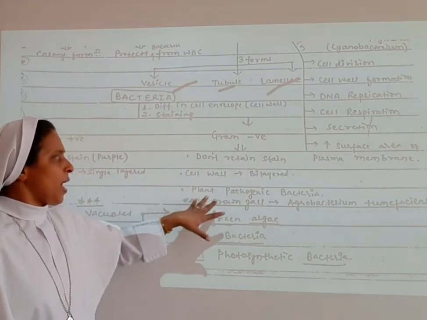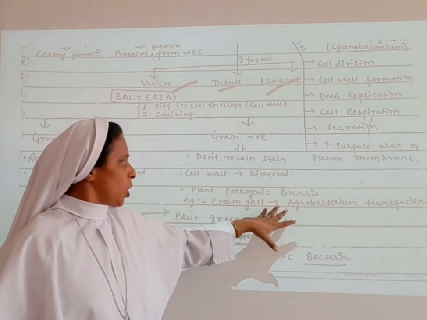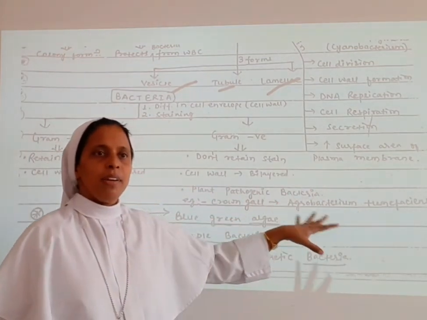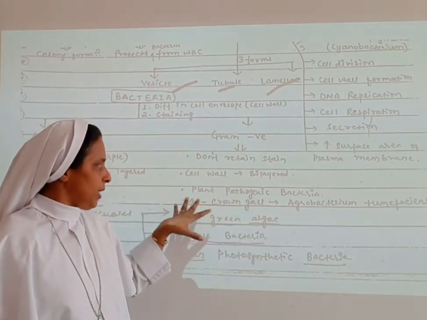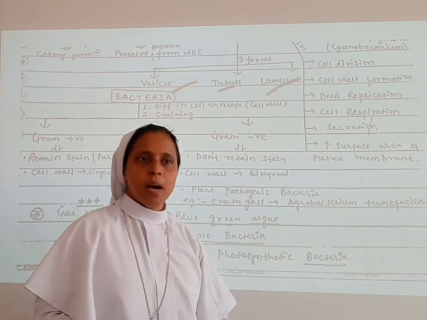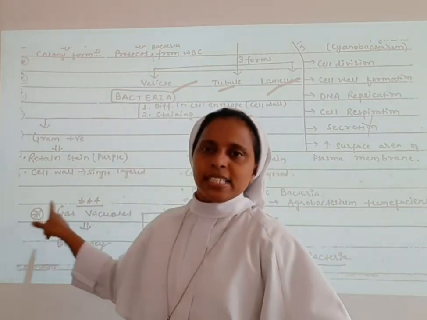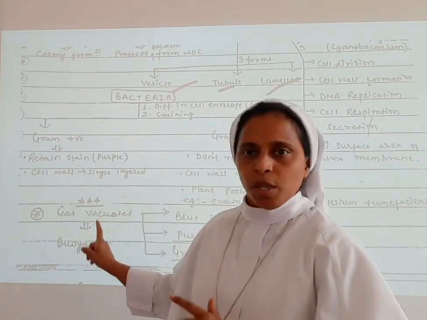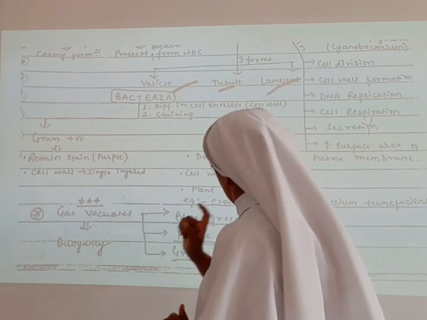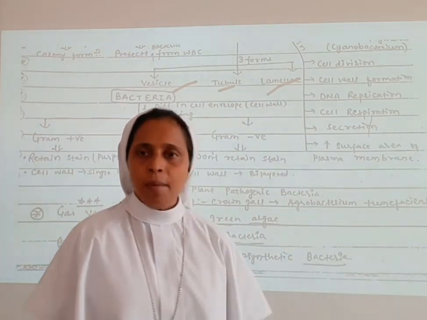Next, the plant pathogenic bacteria. We have the example of crown gall, caused by Agrobacterium tumefaciens. Now let us learn about the gas vacuoles. What do gas vacuoles help us with? Buoyancy, in blue-green algae, purple bacteria and green photosynthetic bacteria. It helps in maintaining buoyancy.